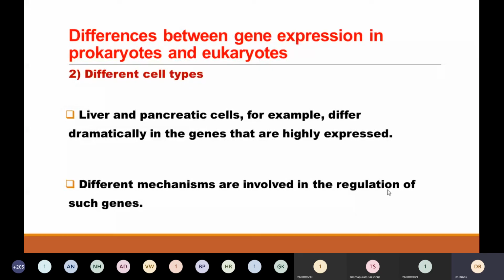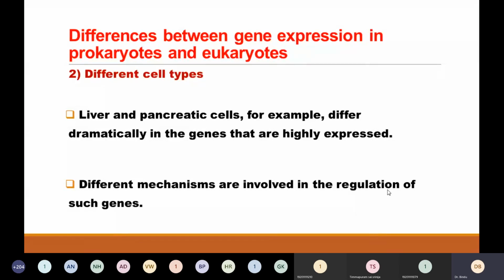The function of each cell differs because of altered gene expression.